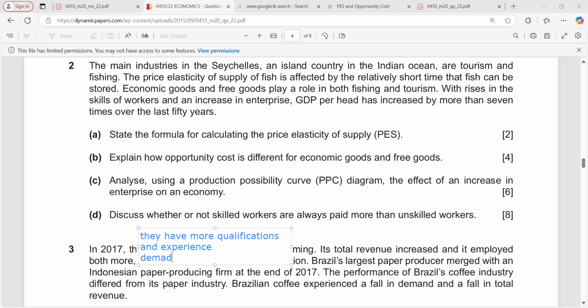Demand for skilled workers is high because businesses need them. Also, if the products or services they provide are in high demand, their wages increase due to higher derived demand, so skilled workers earn more.